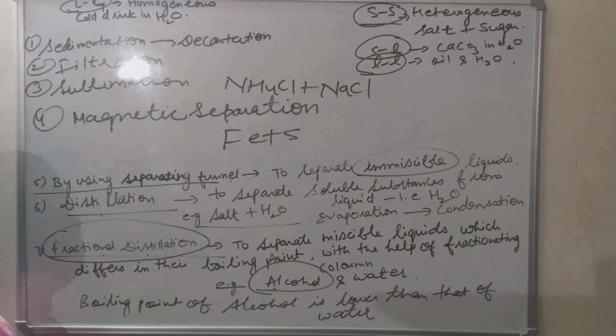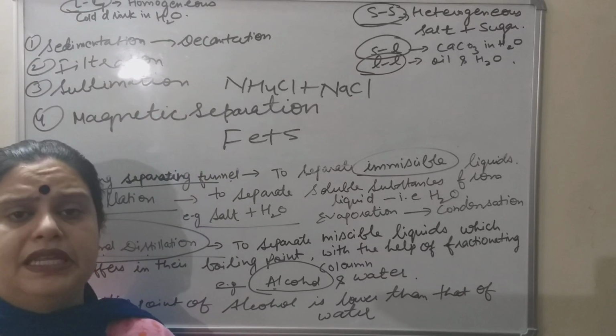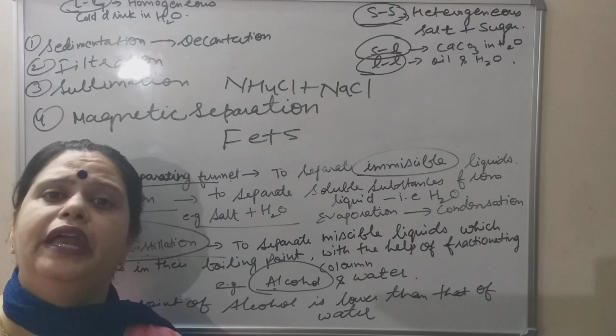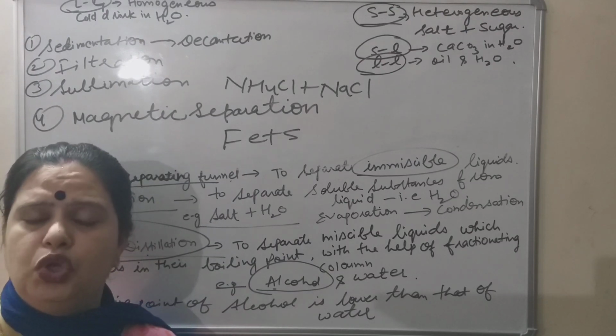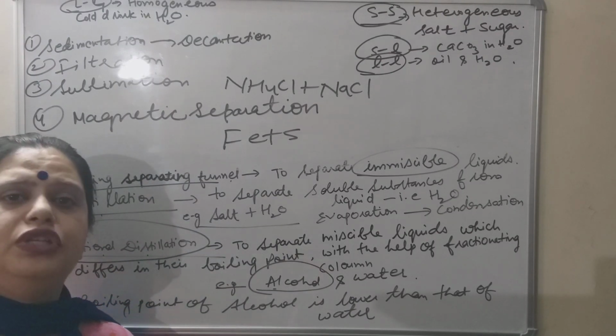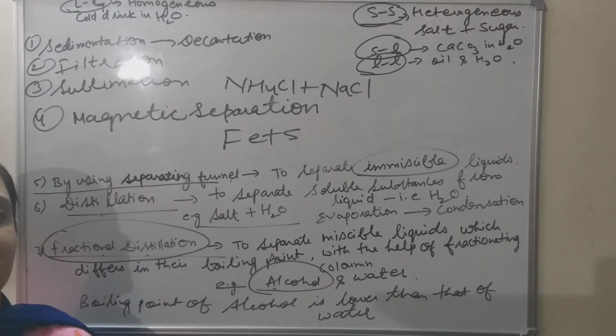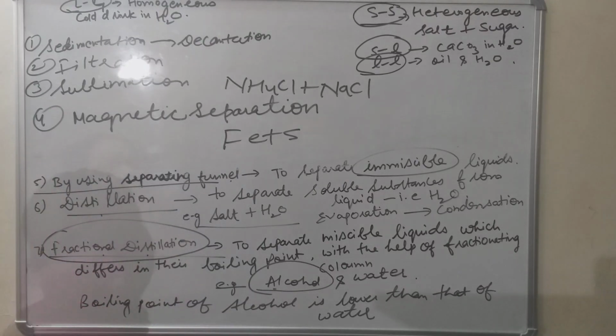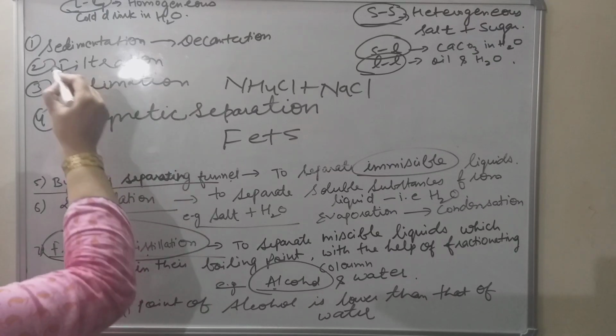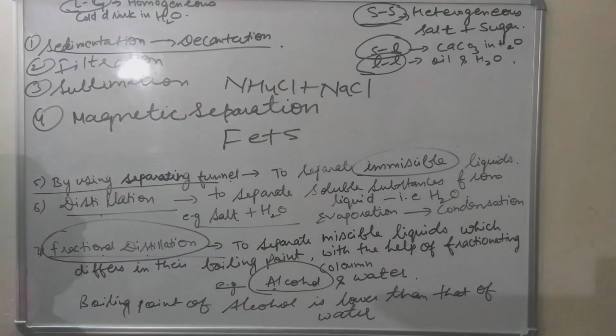Now coming to the separation techniques in this chapter. We have discussed elements, compounds, mixtures, their properties, and how they differ from each other. We have also done homogeneous mixtures and heterogeneous mixtures. Now we will discuss the various separation techniques in this chapter one by one. We will just summarize them. So let's start with the simplest one that I have written, sedimentation, which is followed by decantation.